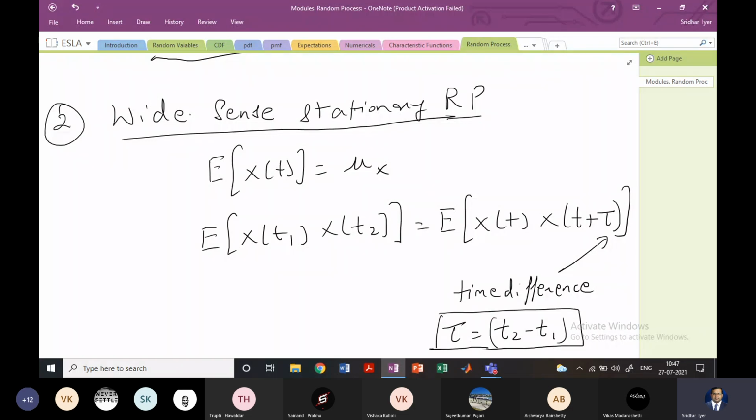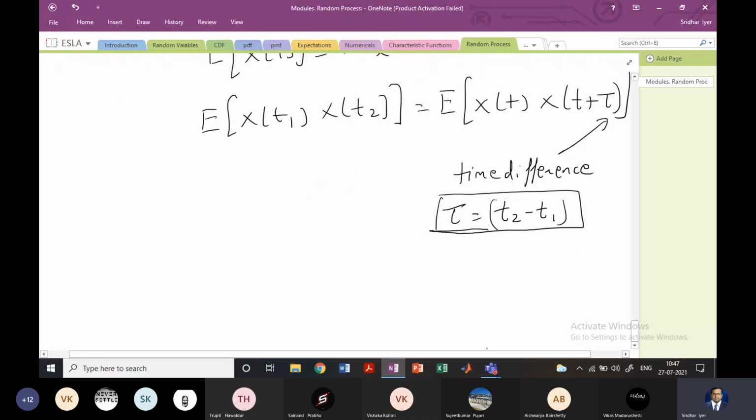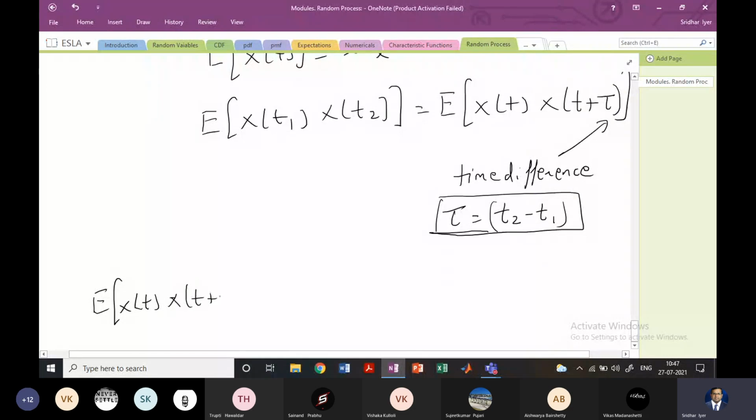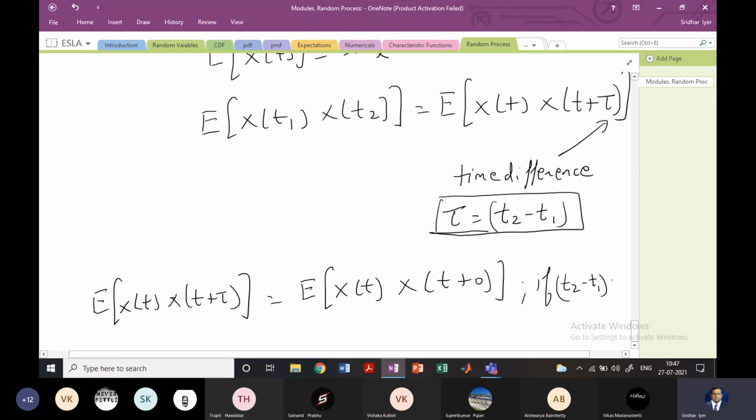Now, in case of E[x(t) x(t + tau)], we can also write this as E[x(t) x(t + 0)] if t2 minus t1 equals 0, that is tau equal to 0.